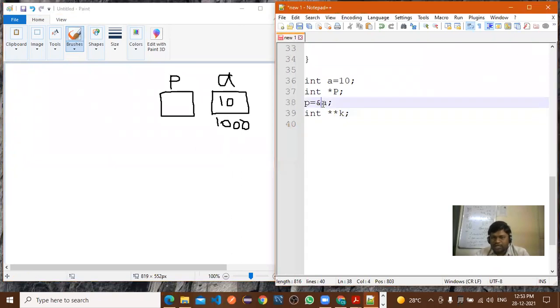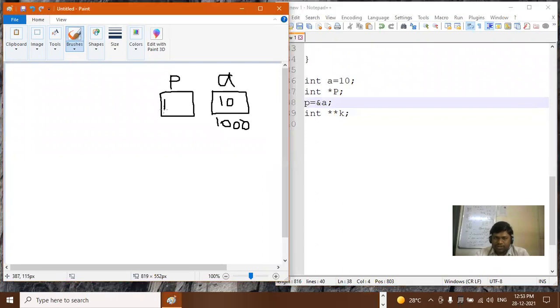We are storing the address of A, 1000. But to store the address of P, some address is there for P as well. Yes or no? Yes, sir.